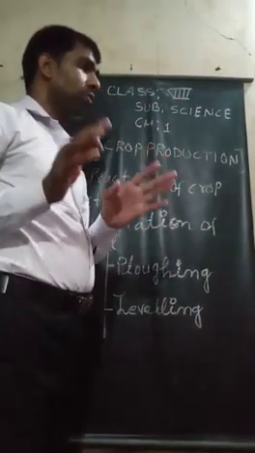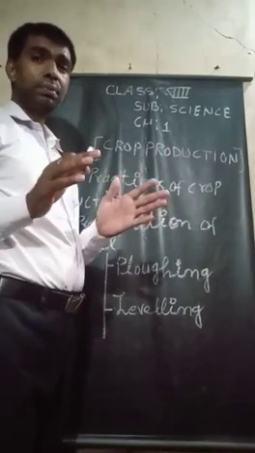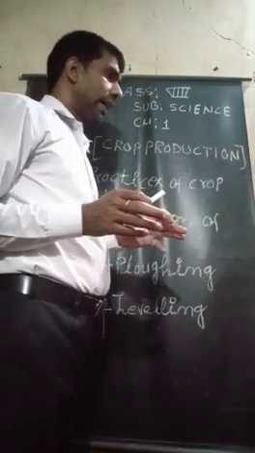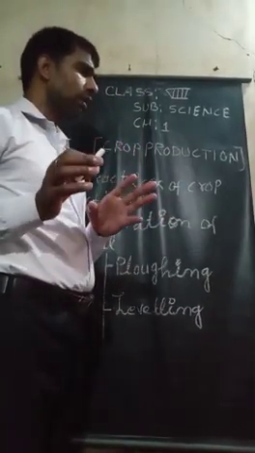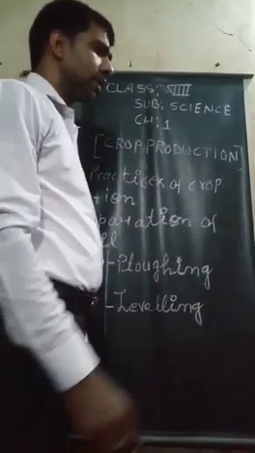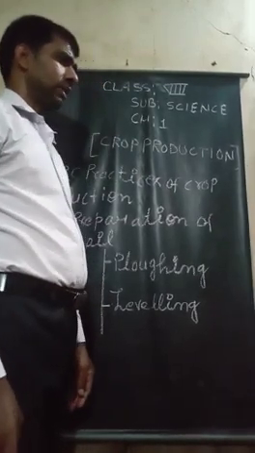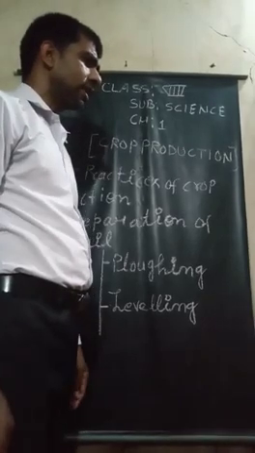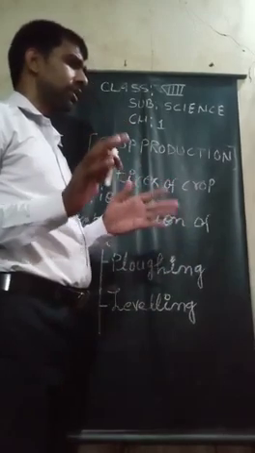Loose soil helps the growth of earthworms and the microbes present there. Earthworms help to turn and loosen the soil, and the earthworms and microbes help in adding humus to the soil.